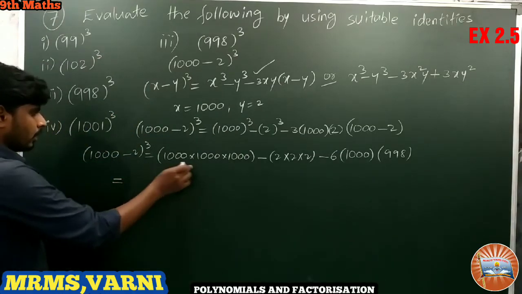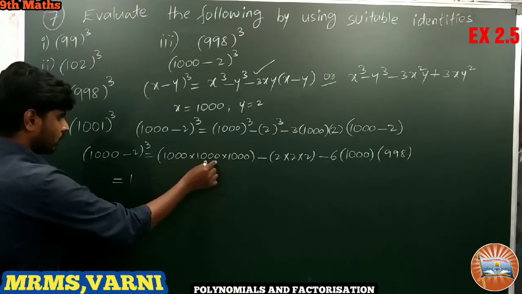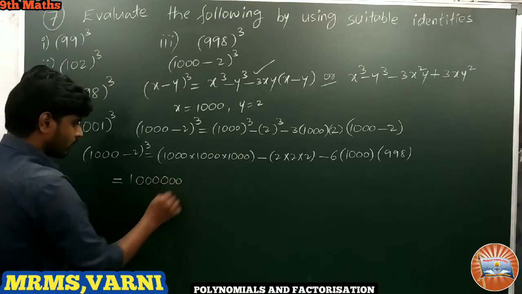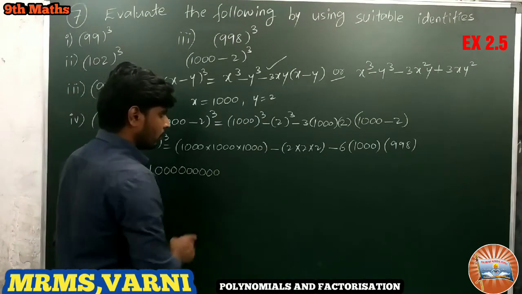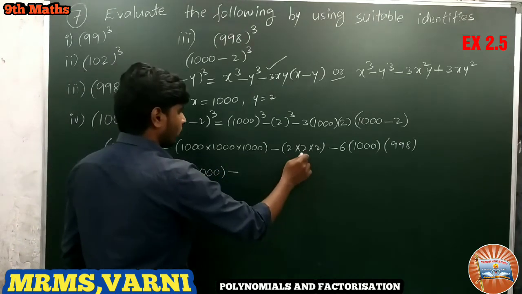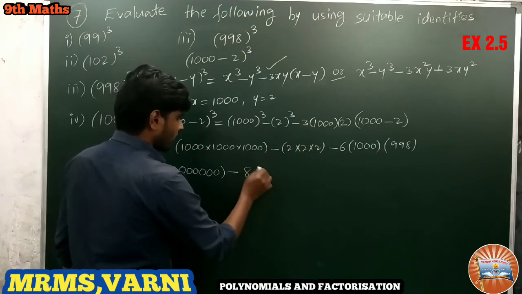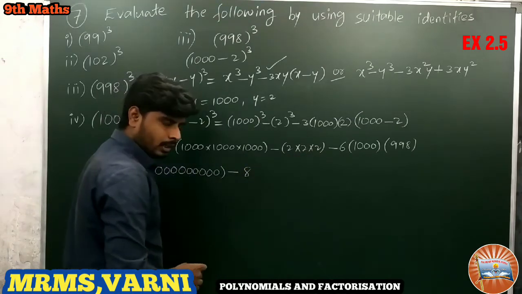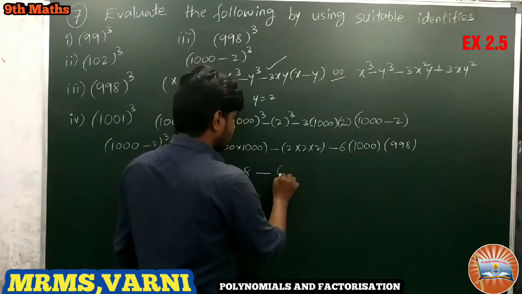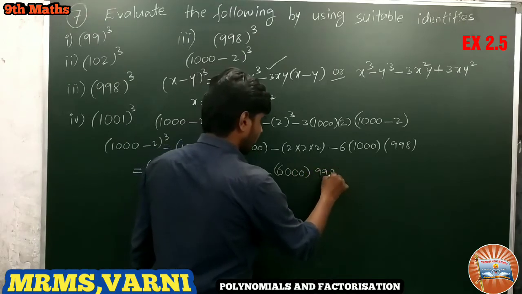Next, this product becomes 1 followed by 3 zeros, 3 zeros, 3 zeros, total 9 zeros. This is very simple to multiply. And minus 2 into 2 into 2, 2 fours are 8, minus 6000 into 998.